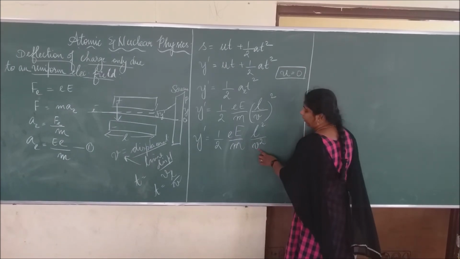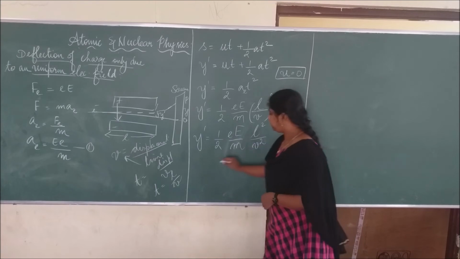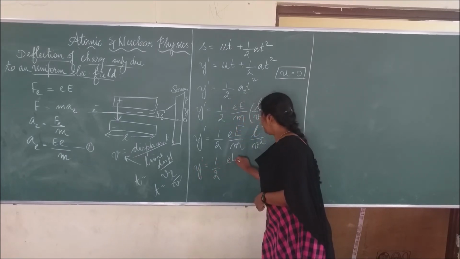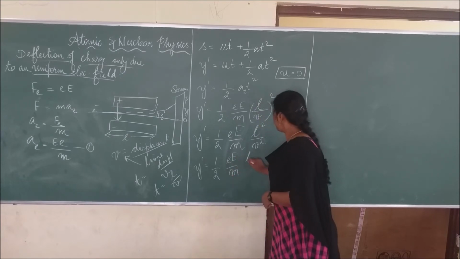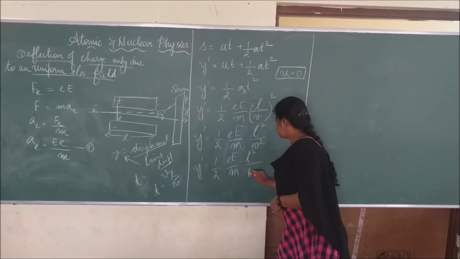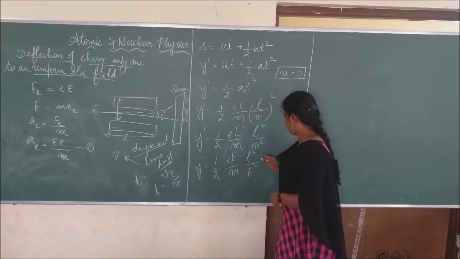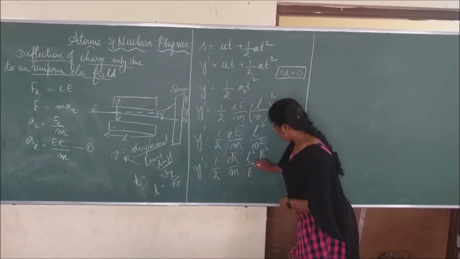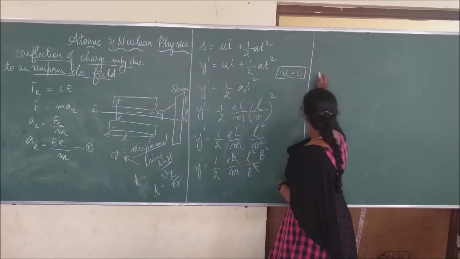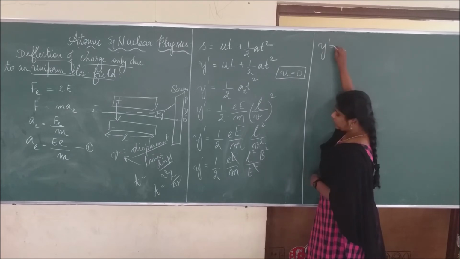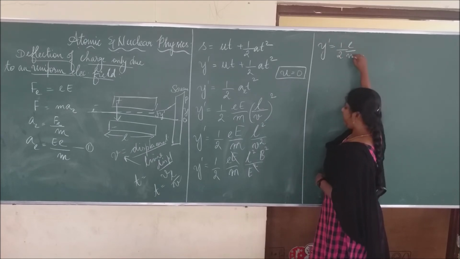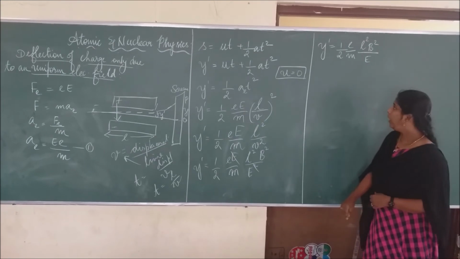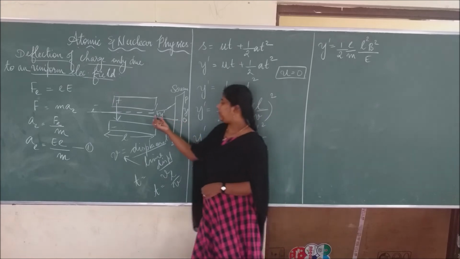And we already know V equals E by B. I am going to substitute here. So y dash equals half E by m L square, and this V is E square by B square. So I can write the B square here. One E gets cancelled, and the remaining term is y dash equals half E by m L square B square by E. So we got the small displacement term here.